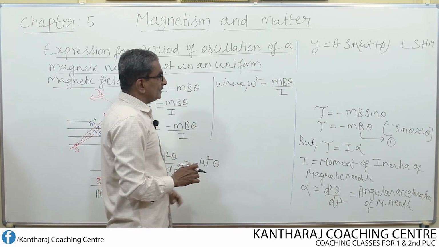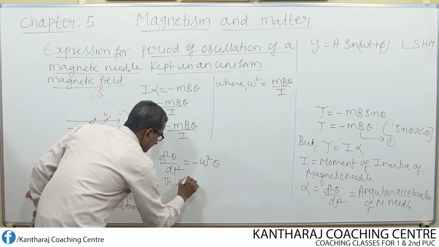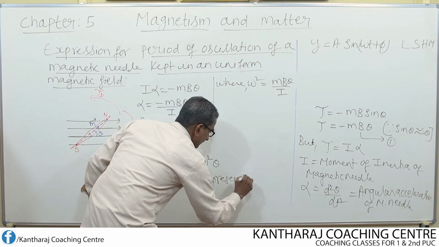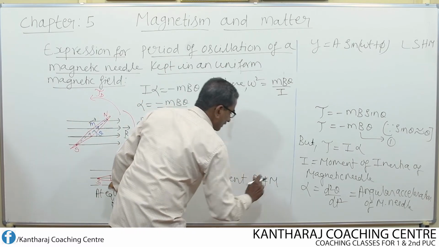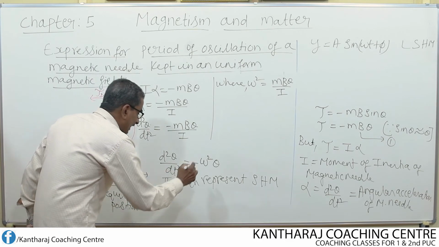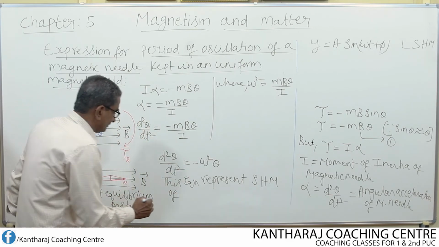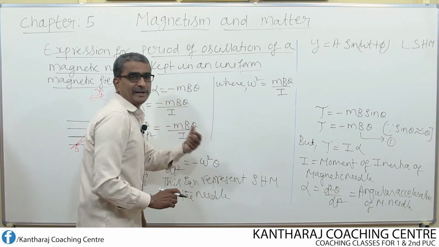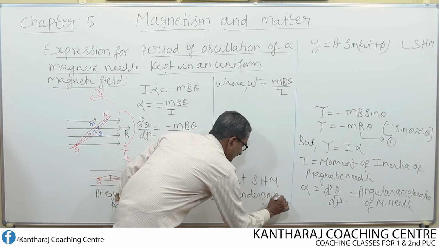So, this equation represents simple harmonic motion of the needle which is undergoing angular motion.